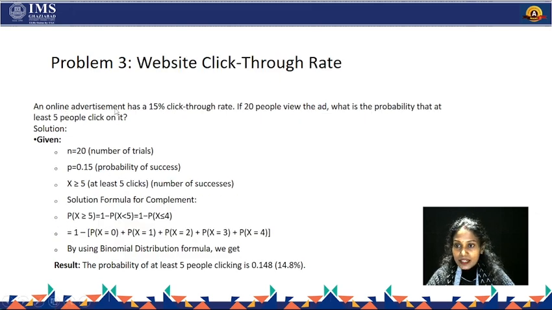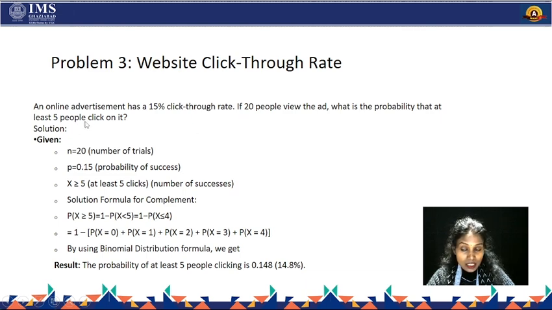So, the problem is an online advertisement has a 15% click-through rate. If 20 people view the ad, what is the probability that at least 5 people click on it? So, in this, our total number of trials is 20. After 20, we are checking for at least 5 people.